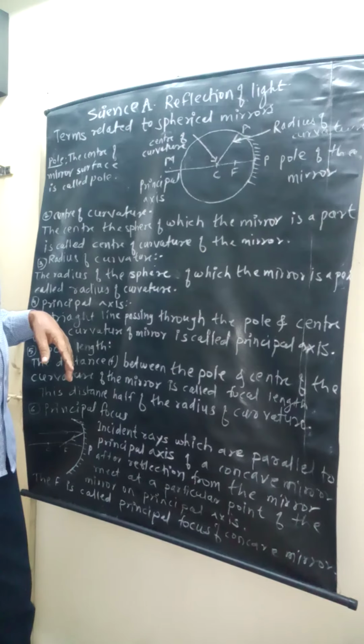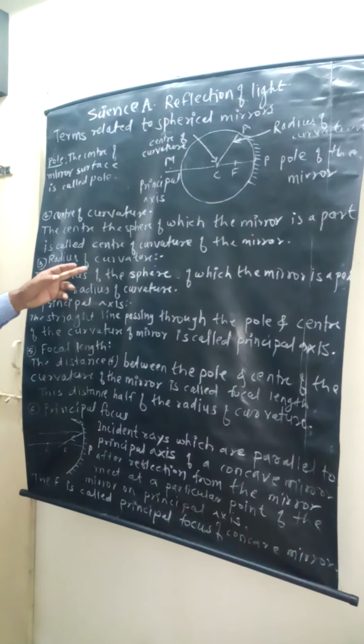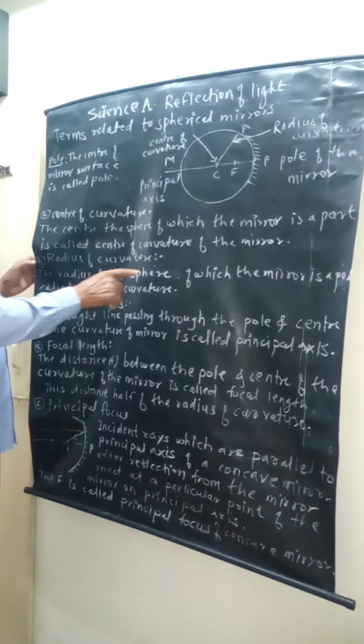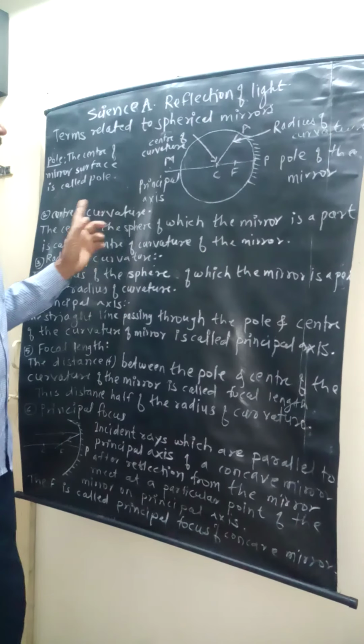Then radius of curvature. This is the radius of the sphere, the same radius.